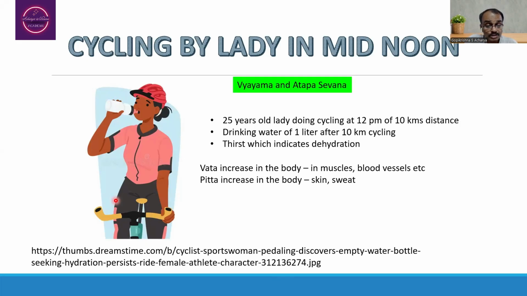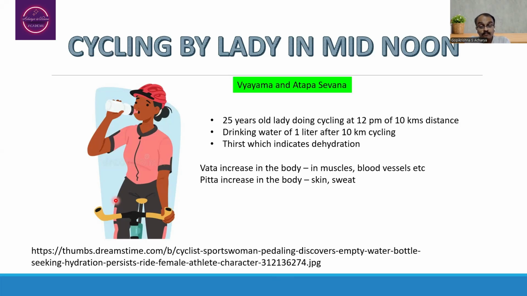So in this situation, we are going to expect the Vata increase, that too in the muscles, wherein we are going to observe the Chala guna increase, and in blood vessels, the abnormal increase of Vata dosha, which is again indicative of increased pulse rate, etc.